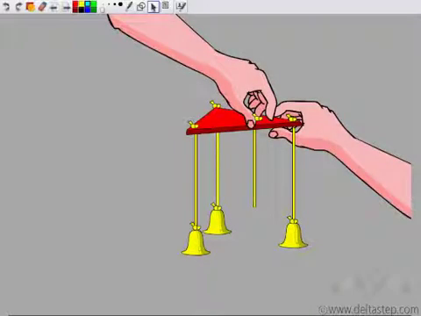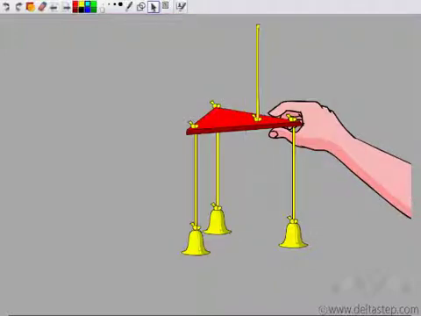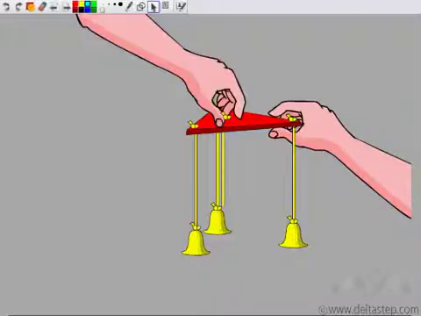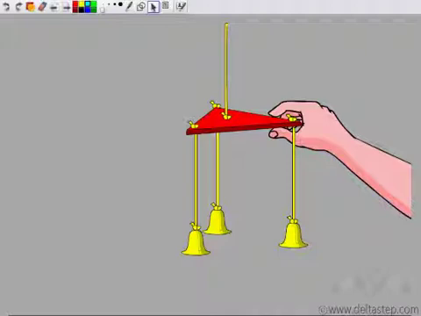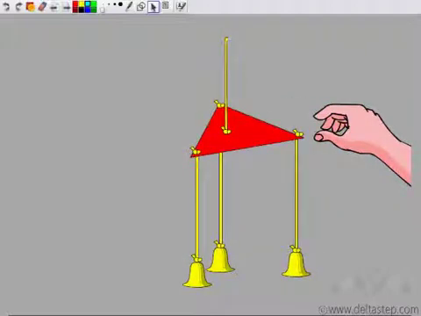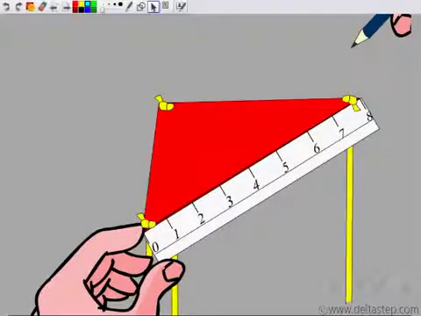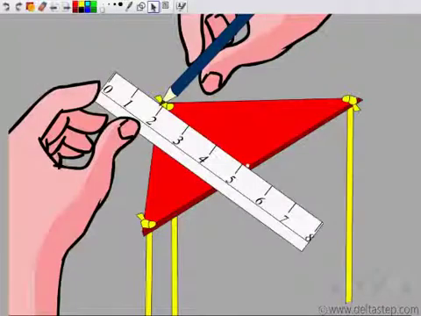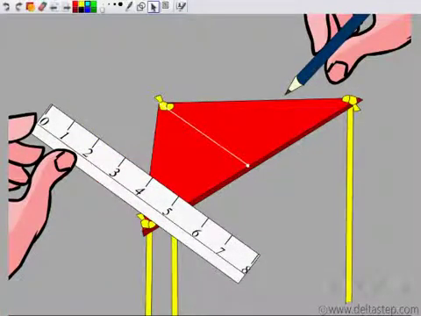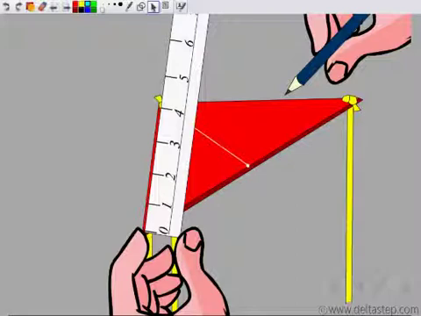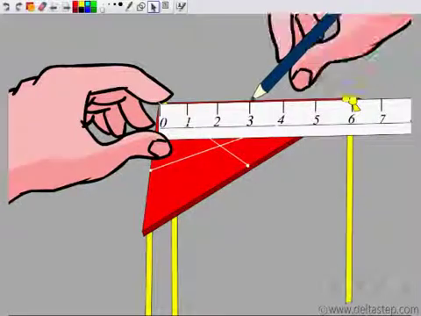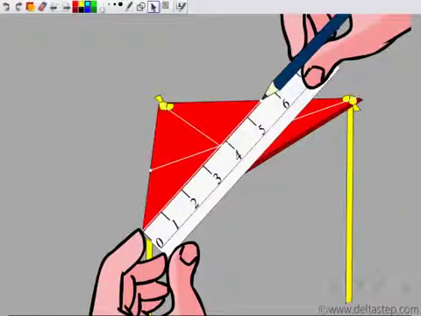So he decides to put the thread in the middle of the triangle somewhere. Will that help? No, it doesn't. So he keeps finding different points, but none of the points seem to help him. So he decides to use maths. He finds the midpoint of each side, joins it with the opposite vertex. And what is this? Nothing but the median. Similarly, he finds the median for the rest of the sides also. Midpoint to the opposite vertex. Joins them, finds another median, and similarly makes the median for the third side also.